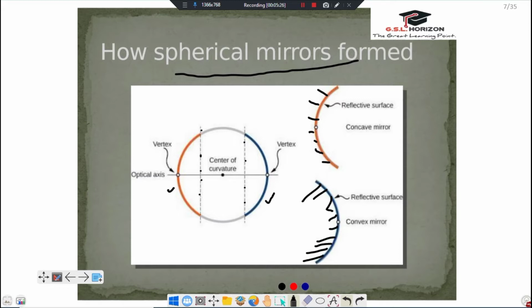Okay friends, this is the center of curvature, this is the vertex, this is the optical axis, or we can also say principal axis.